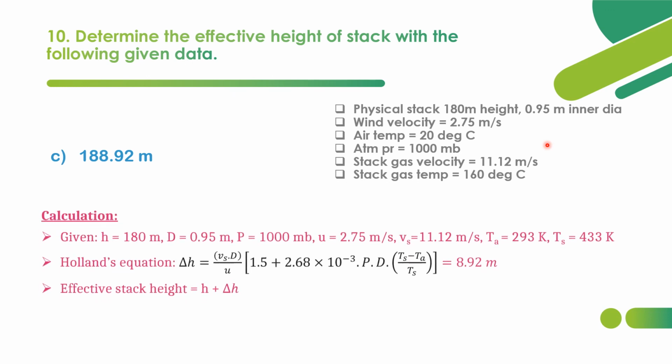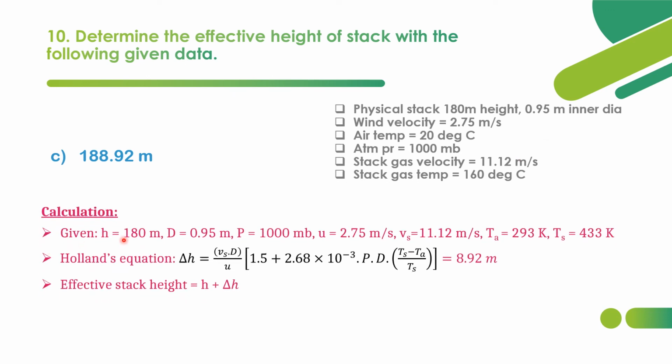Now we shall see the answer or the calculation part. First we have to denote the given data like this. Small h is 180 meter, that is the physical stack height, and capital D is 0.95 meter, that is the stack inner diameter. Actually this physical stack height of 180 meter will be got by the previous formula, like we have seen in the ninth question, the physical stack height based on SO2 and based on particulate matter.